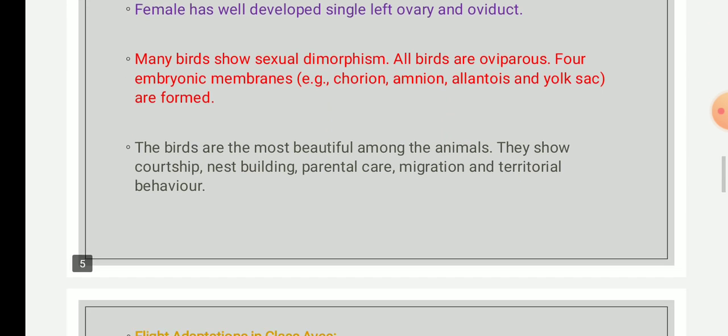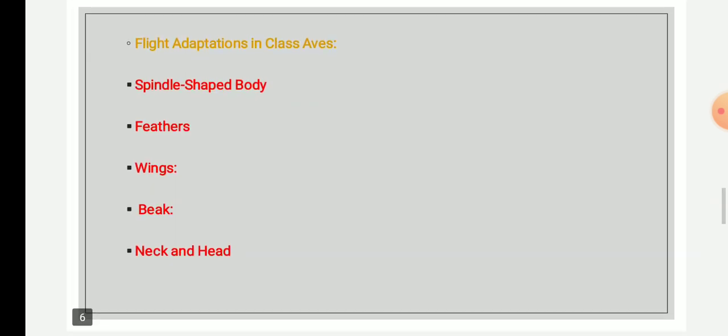Now we will see the flight adaptations that are observed in class Aves. Okay, the first point is the spindle shaped body. For flight adaptation, the birds have a spindle shaped body, designed to offer minimum resistance to the wind.